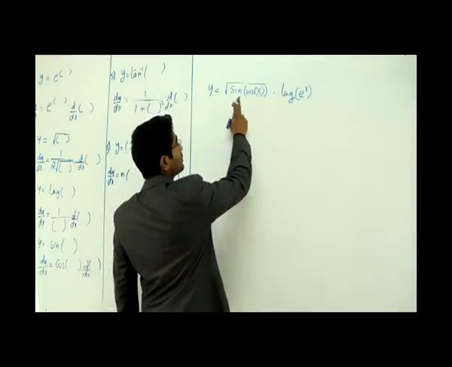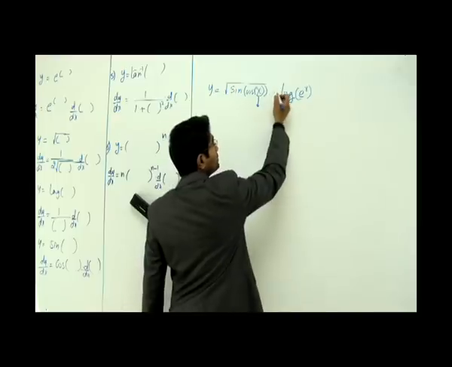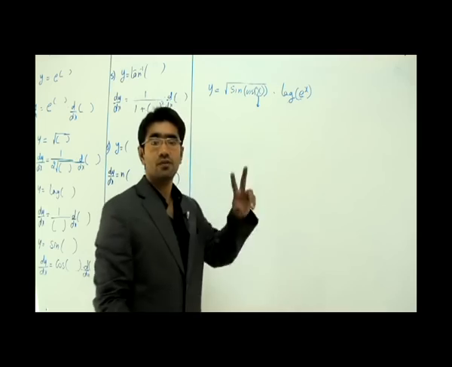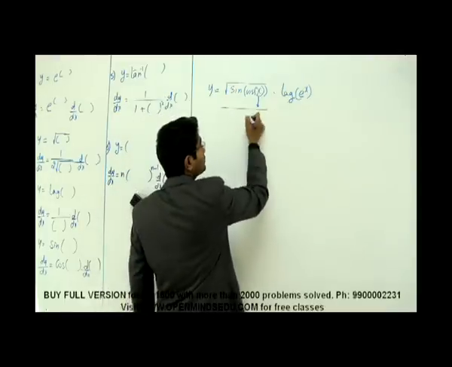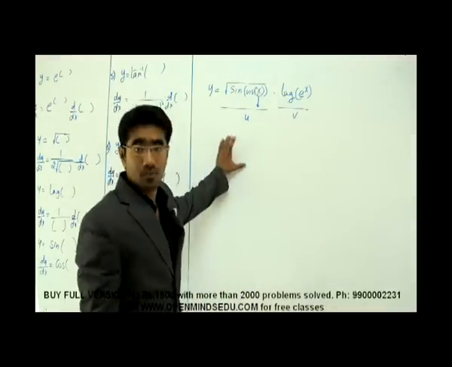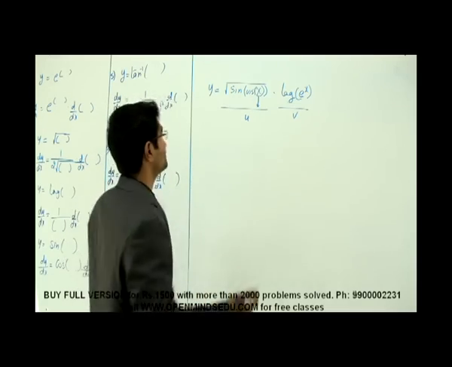Here I can see that it is root of sine of cos of x, and again into log of e power x. There are two x's. It means there are two different functions. So there is product rule here. So I can say this is one function and this is another function. So first let us use product rule and open this, then we'll see whether we have to use chain rule or not.